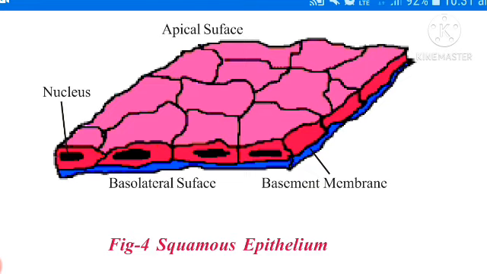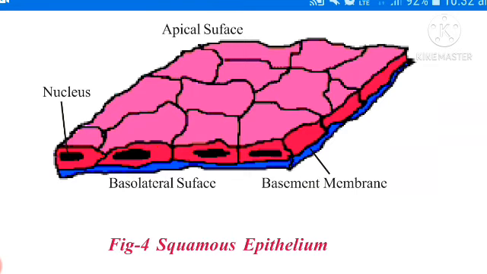Lining of blood vessels and lining of lung alveoli. Here alveoli means air sacs. Air sacs are present inside the lungs and are filled with air. The air we take in is stored in the air sacs. Those are called alveoli. Alveoli is the structural functional unit of lungs. So simply you have to remember it. Alveoli means air sacs which are filled with air in the lungs.